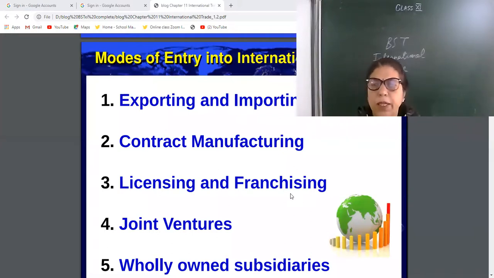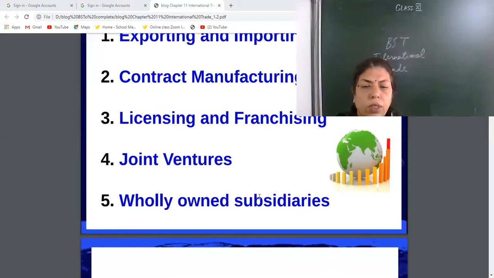I will explain you, don't worry. Licensing and franchising. Yesterday I explained, like McDonald's is giving franchising, so anyone can use their name, logo, brand, etc. Then joint venture means two similar business firms can merge and do the joint venture. And wholly owned subsidiaries means completely owned.